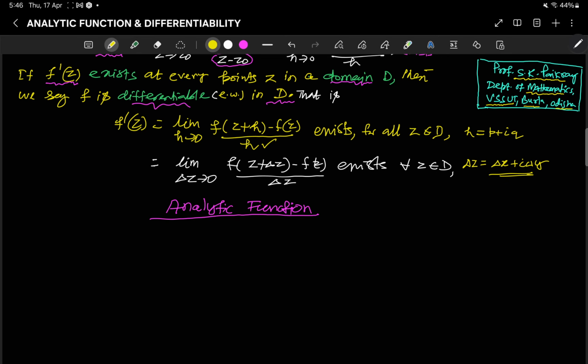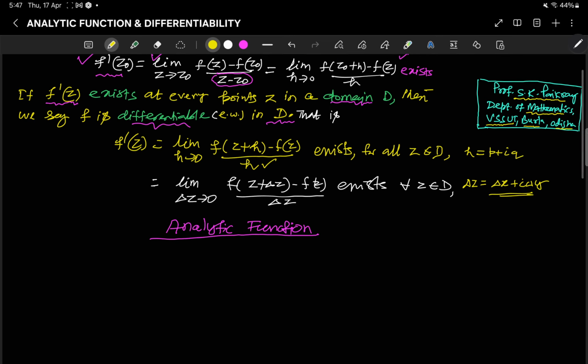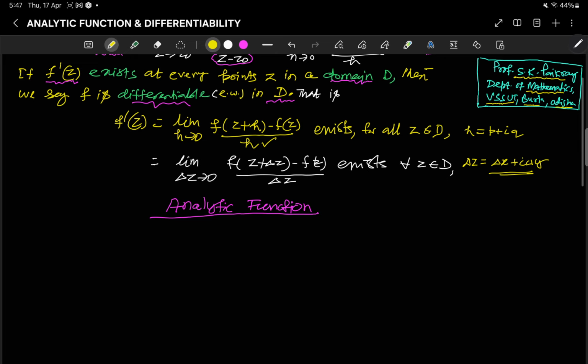Now coming to the definition of the analytic function, as I have mentioned, differentiability at a particular point and differentiability in the entire domain. Likewise we will see analyticity at a particular point.